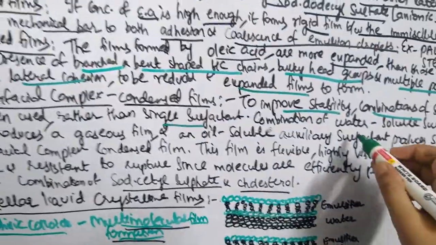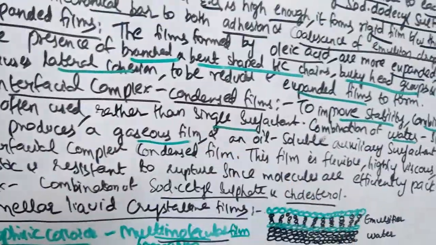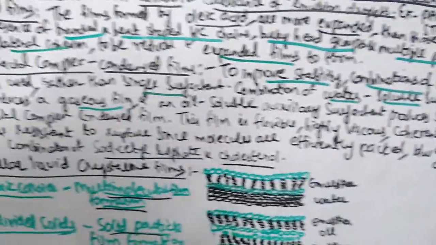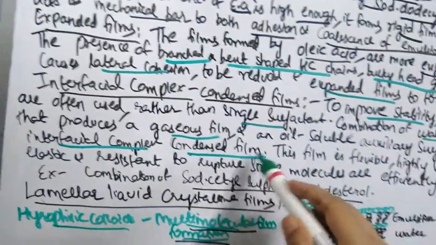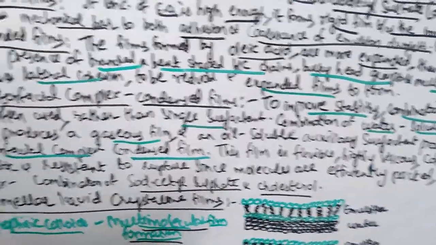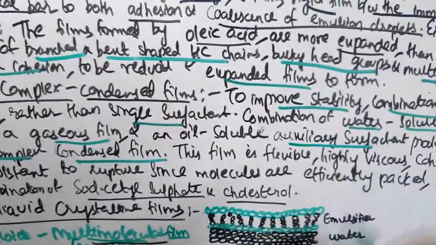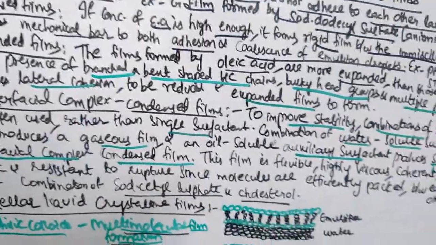A combination of a water soluble surfactant which produces a gaseous film and an oil soluble auxiliary surfactant will produce a stable interfacial complex condensed film.